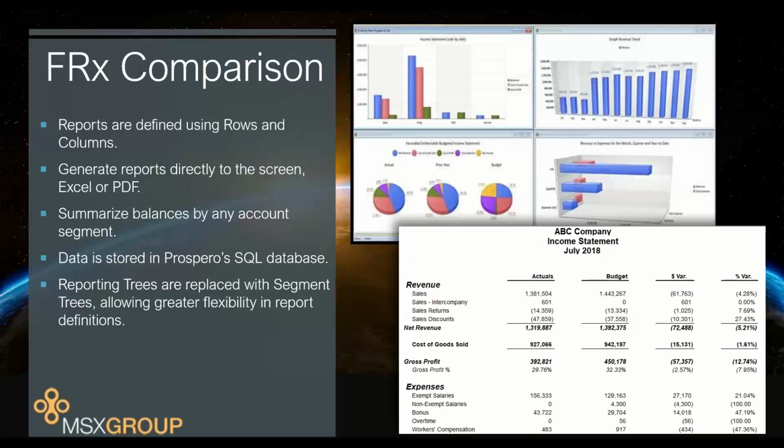We let you make up summaries for any of your accounts, any of your companies, and any of your other segments, any which way you need to. And then reference those summaries in any row of your reports, any columns of your reports, and as a prompt whenever you run reports. So it's a very similar concept to how FRX had reporting trees, but when you see them, they are completely different inside the application.